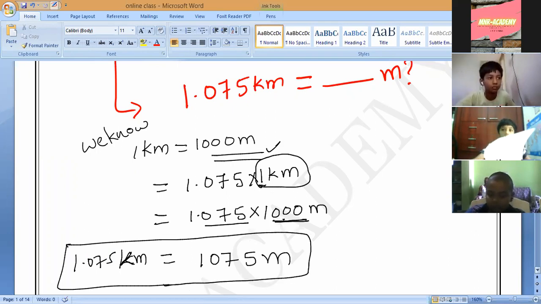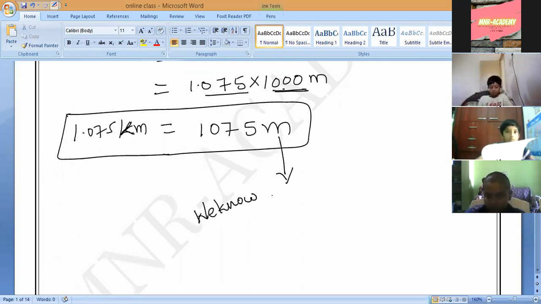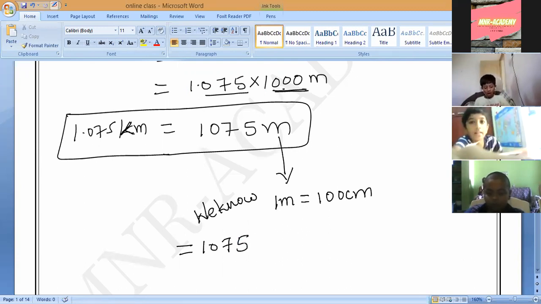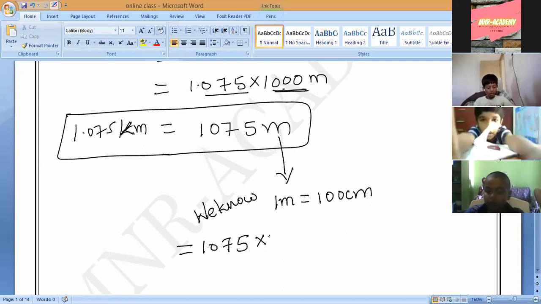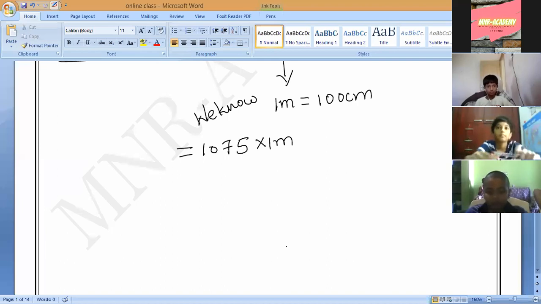But our answer is not the end. We want to find it in which units? Centimeters. Correct or not? So again we have to apply what we know. We know 1 meter is equal to how many centimeters? 100 centimeters. That's all. So now you write it. 1075 meters, I can write as 1075 into 1 meter. Please write it.